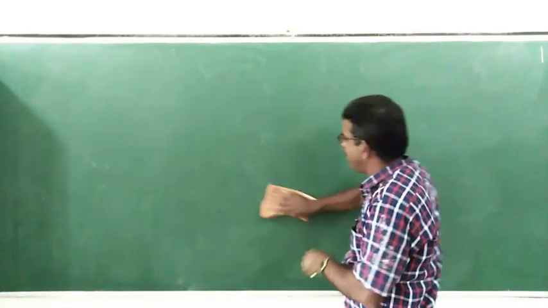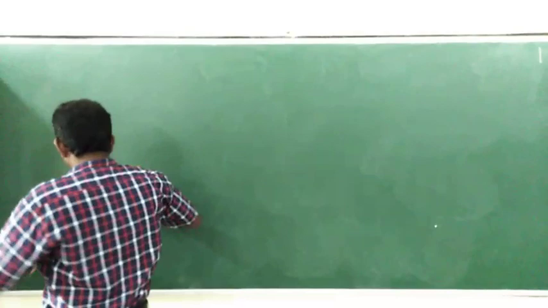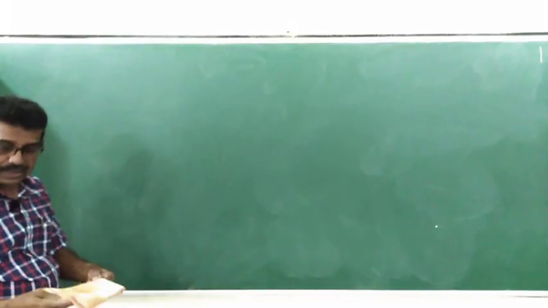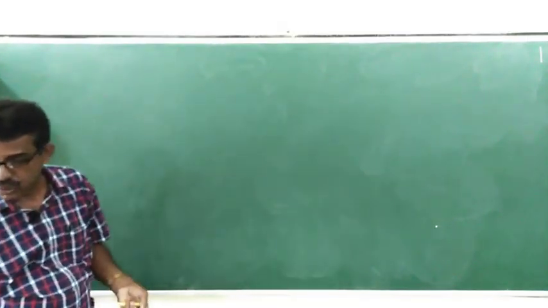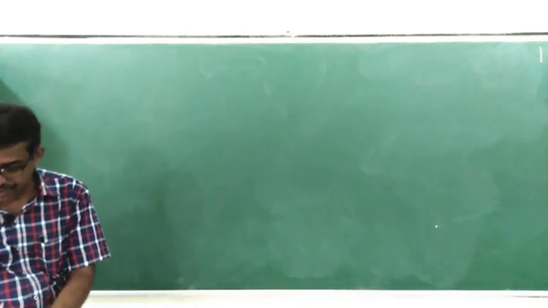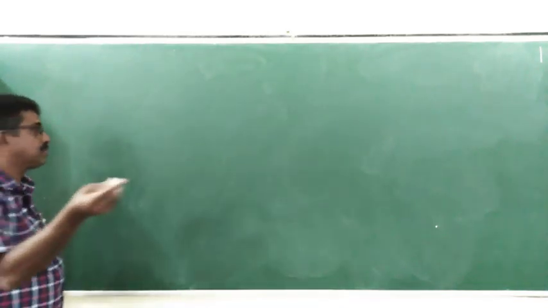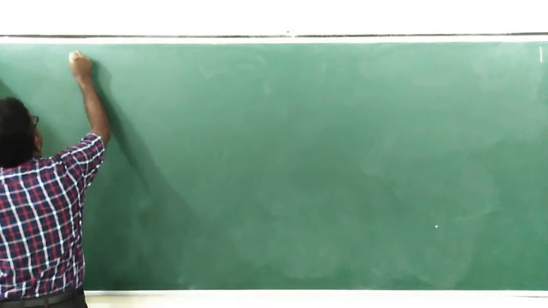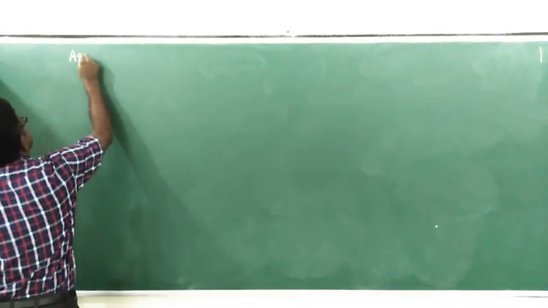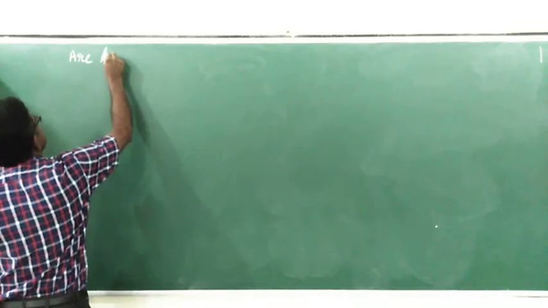So we shall continue with one more derivation. Dear students, please be alert. I will continue with the next derivation in angles. It is nothing but the first unit, arc length. How to find the length of the arc?